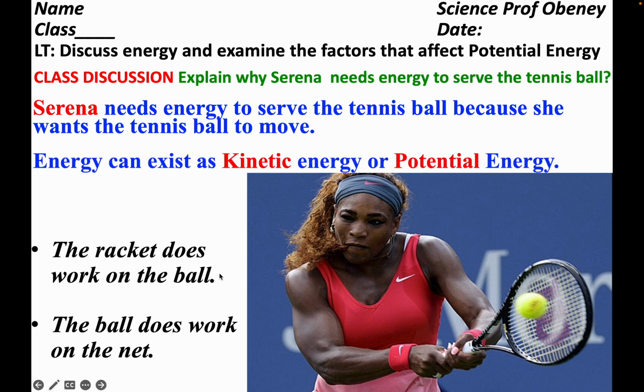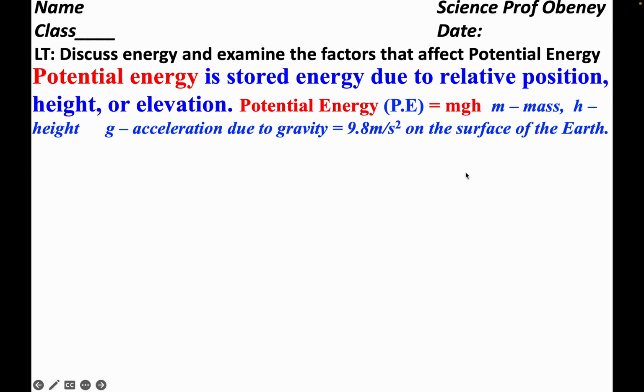All right, energy can exist as kinetic or potential energy. So there are two main forms of energy: kinetic or potential energy. Our focus today is potential energy. We are looking at the factors that affect potential energy. Potential energy is stored energy due to relative position, height, or elevation. So potential energy is stored energy.